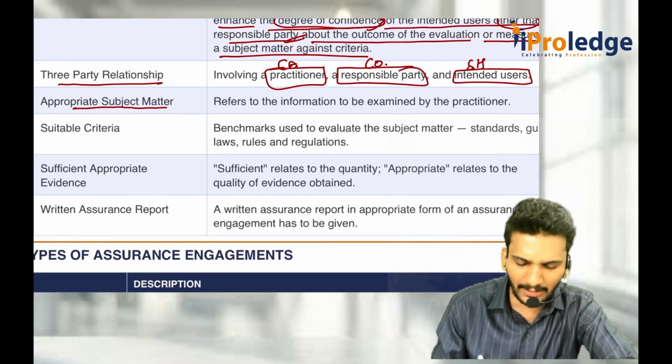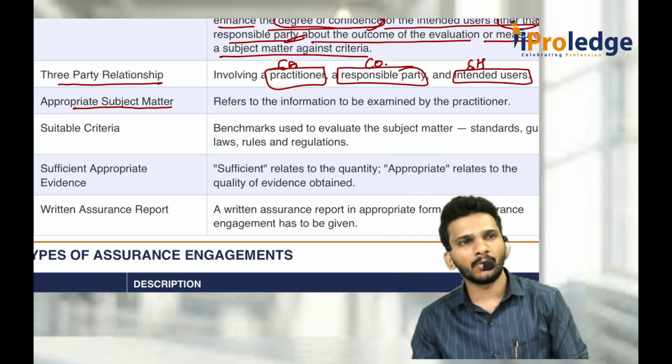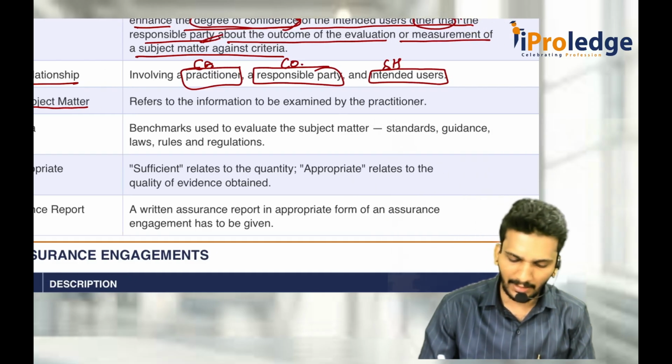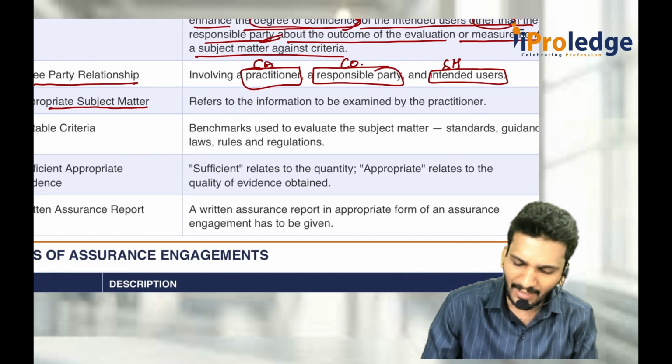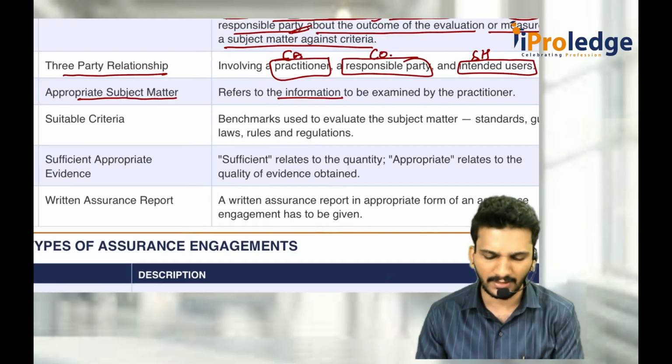What is appropriate subject matter? Why do you come? What do you want to audit in the company? Why do you come here? Do you want to audit whether one director is having an affair with another director, or is that what you want to find out? No, you want to find out mainly with respect to financial information that has to be examined by the practitioner. Only financial information you are concerned about.